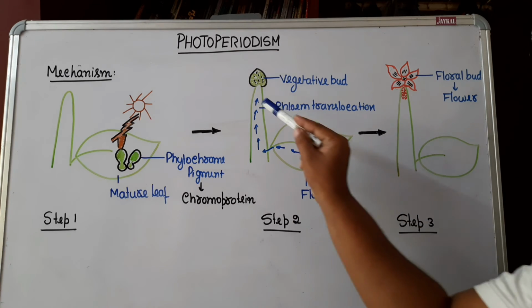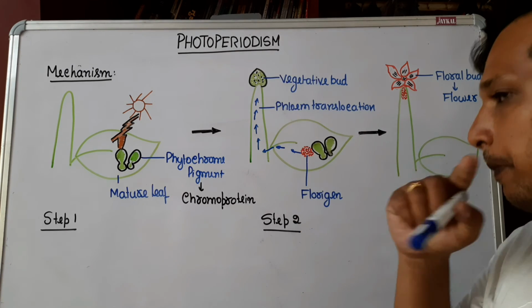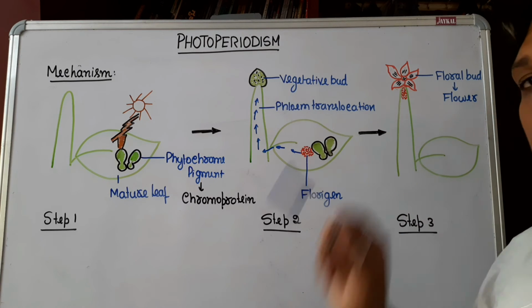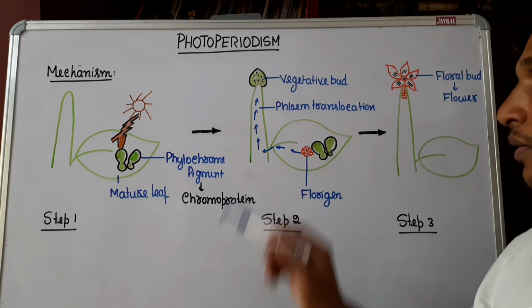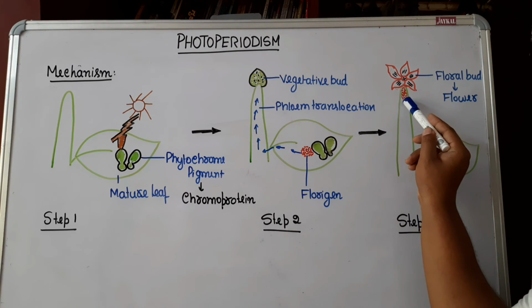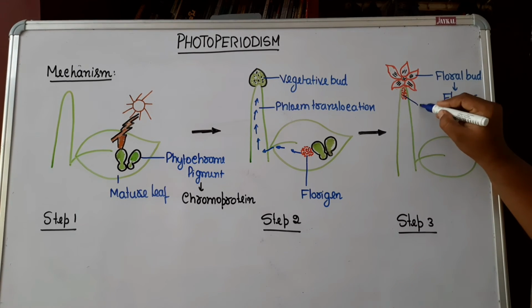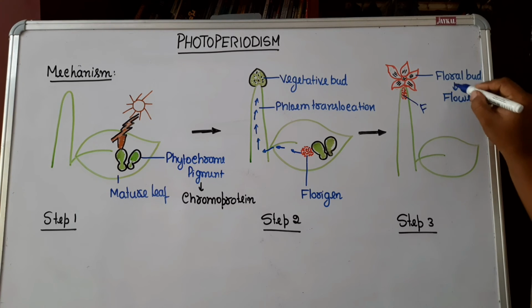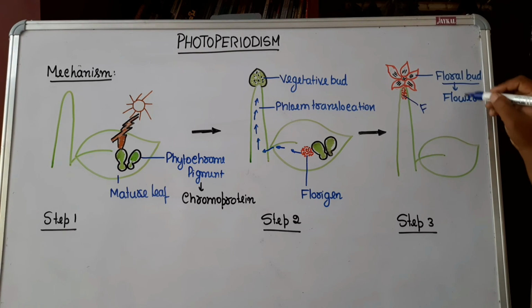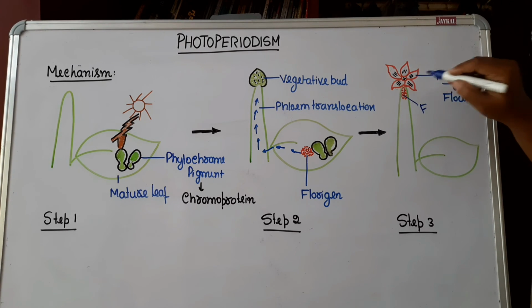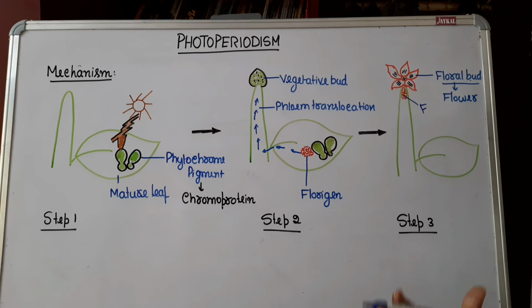Once it reaches the tip, where there is a vegetative bud, in the presence of florigen hormone it is converted into a floral bud first, then the floral bud will be flowering. This is how flowering occurs. That is the mechanism of photoperiodism.